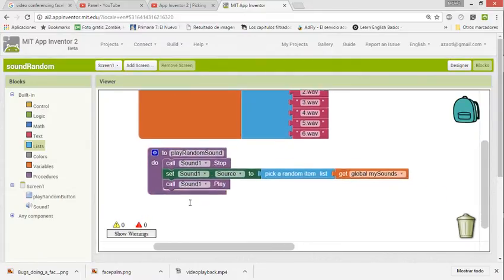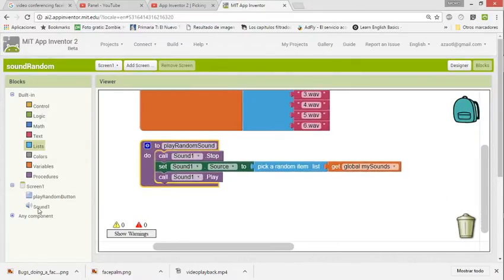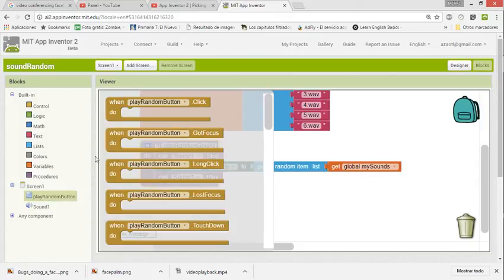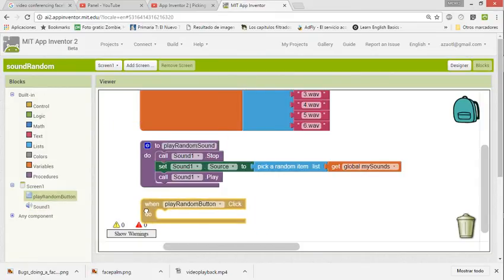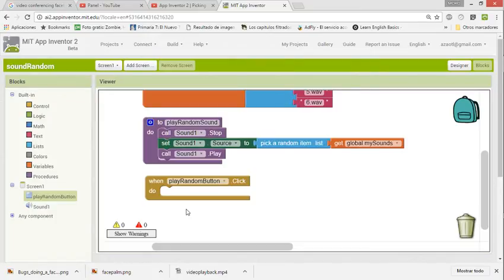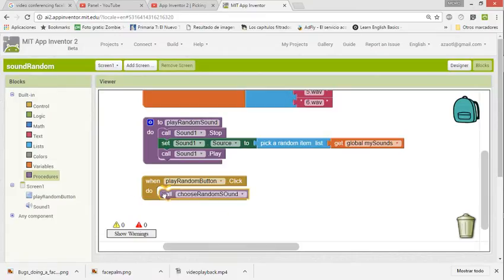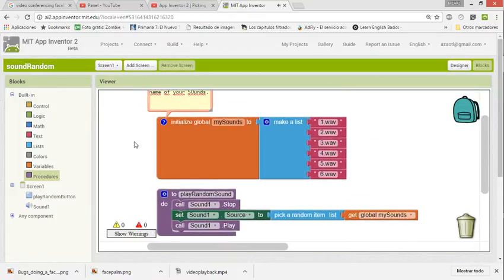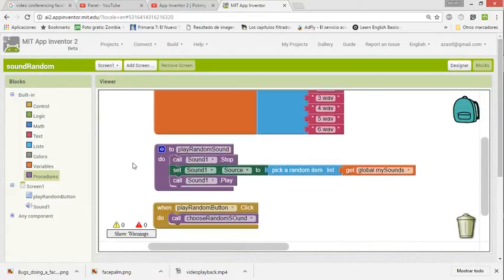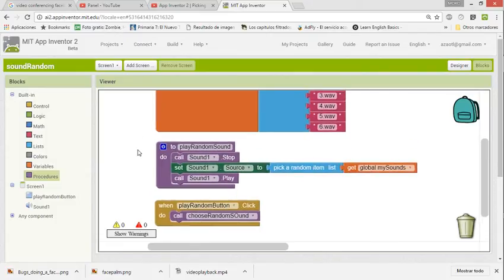And now we need to insert this procedure inside our button. So play random button click. When we press the button, we're going to call the procedure, play random sound, and that's it. I guess with that it will work.